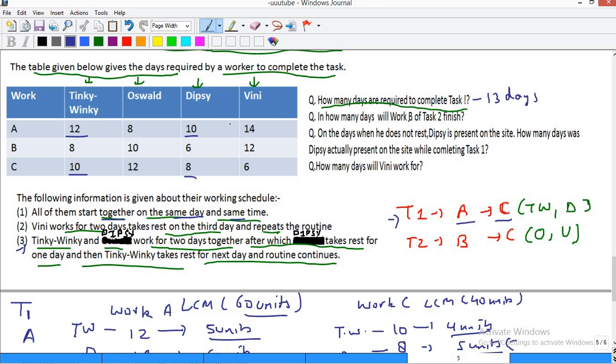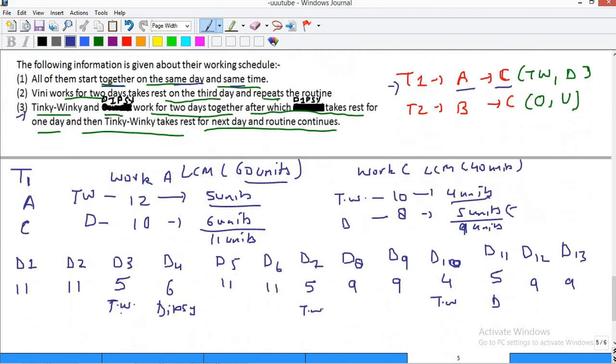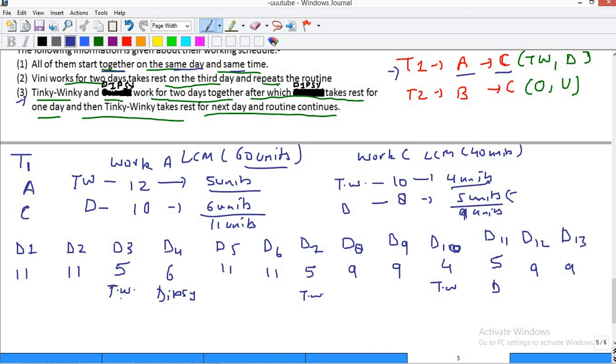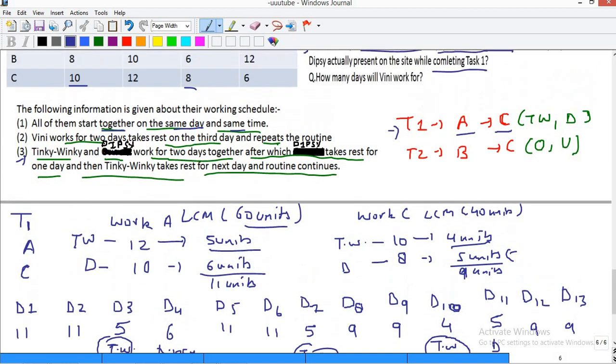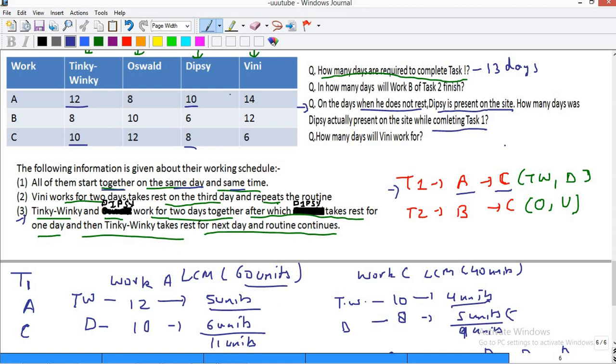Now if you look at question number 3: on the days when he does not rest, Dipsy is present on the site. How many days was Dipsy actually present on the site while completing task 1? So how many days did Dipsy work? Let's see how many days Dipsy did not work. Dipsy has not worked on day 3, she has not worked on day 7 and she has also not worked on day 10. On all the other days Dipsy has worked. So out of 13 days Dipsy has not worked for 3 days. That means Dipsy has worked for 10 days.